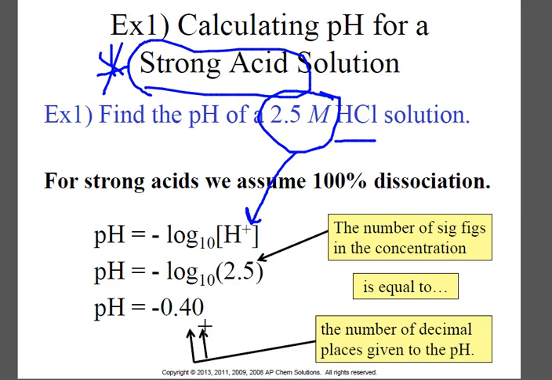Now, a note about sig figs. The number of significant figures in the concentration is equal to the number of decimal places, not sig figs, but decimal places in the pH. So weird sig fig rule about pH because it deals with logs. However many sig figs you have, that's how many decimal places you need in your pH.